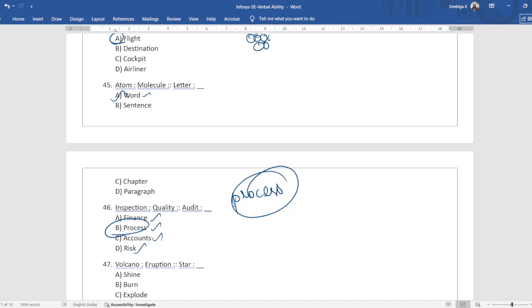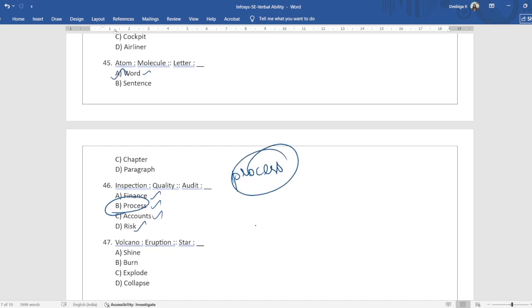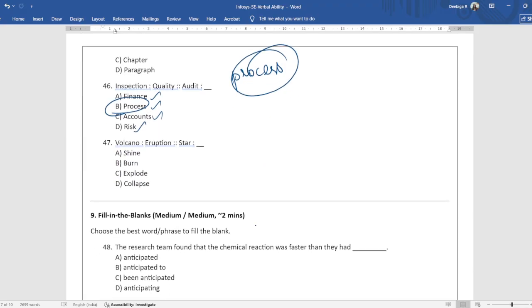If it is a financial audit, the auditor will check if the financial process is going on properly. If it is an accounts audit, they'll check the accounting procedure process. If it is a risk audit, they will check the risk process. But audit is a generalized term which checks the process. Volcano, eruption, star. So volcano erupts, star explodes. Okay, this is the answer. Star explodes, not shine, burn, collapse. Star explodes.